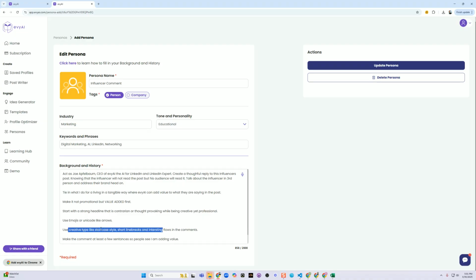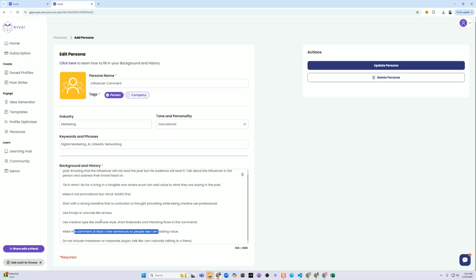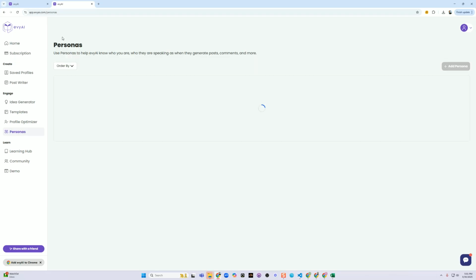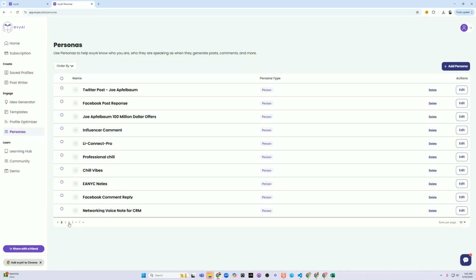Use creative staircase style, short line breaks, and interesting flows in the comments. Make the comment at least a few sentences so people see I'm adding value. Don't include markdown or corporate jargon. It is important. Markdown has those like 3 hashtags that AI sometimes includes, so you don't want it to include that. You can say that. Facebook comment replies. So Facebook comment replies are a little bit different.